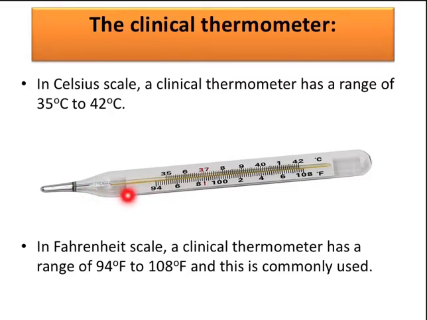Here is the mercury, it will reach a level, and we read from that reading. In Fahrenheit, this clinical thermometer has a range of 94 to 108 degrees Fahrenheit. The Fahrenheit clinical thermometer is commonly used in our daily life, and doctors mainly use the Fahrenheit scale.